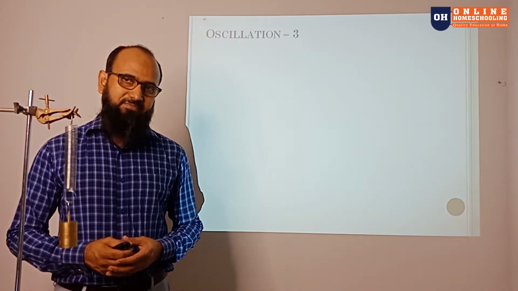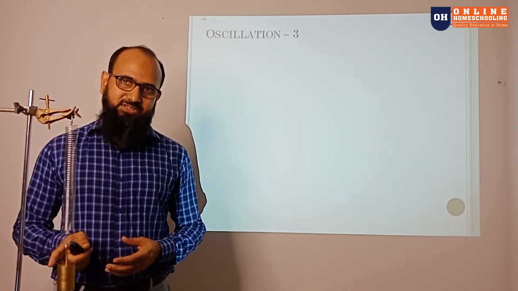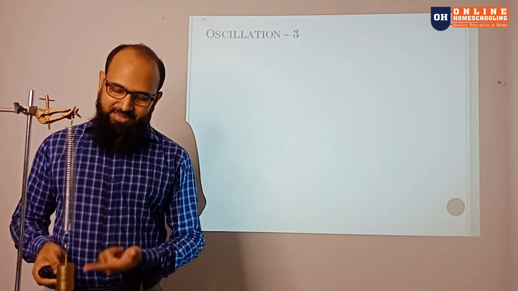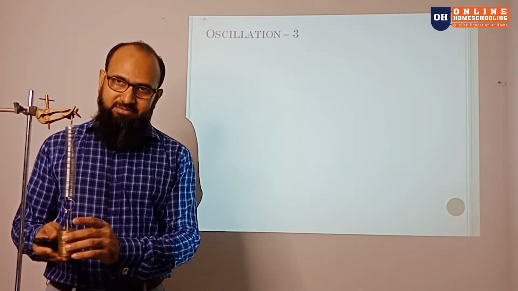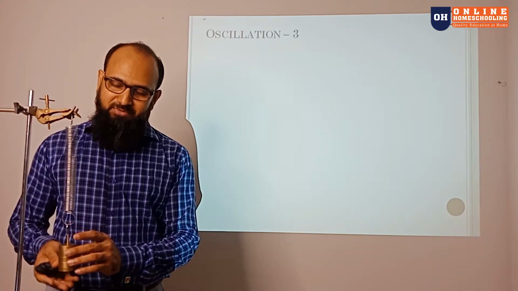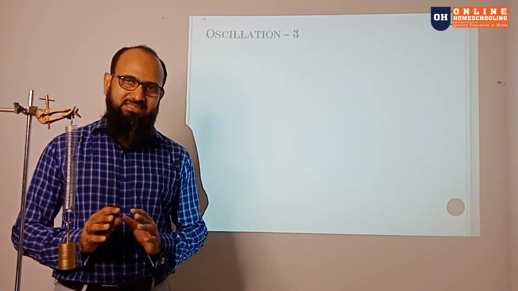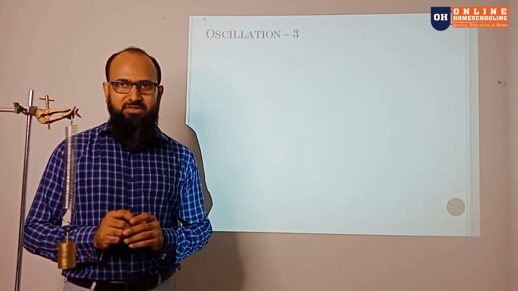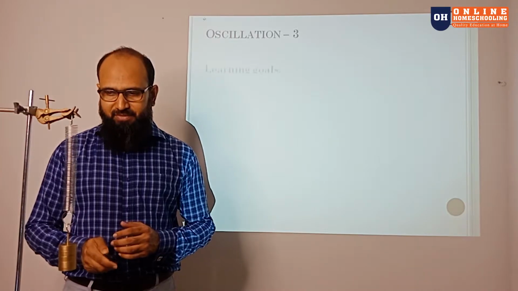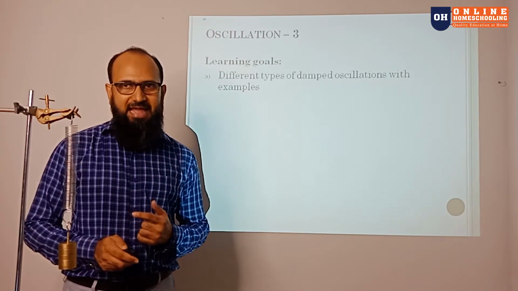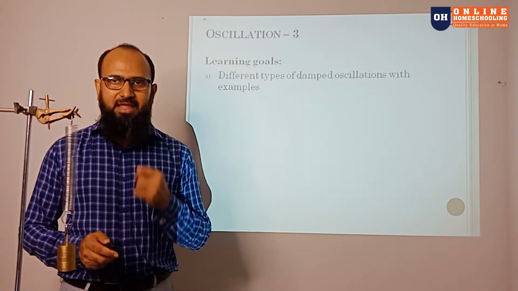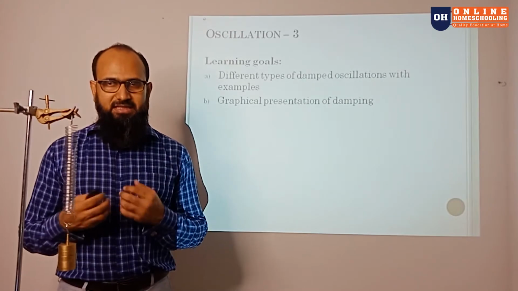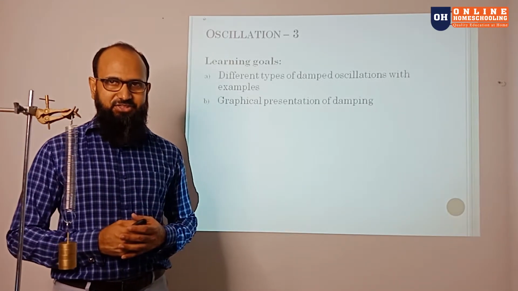What makes this thing stop? Because some of the energy is lost. Air resistance around this system, the spring and the mass, makes the spring eventually stop. So the oscillation is going to decay, and today's topic is about learning decays. We are going to learn different types of damped oscillation, like how and why this damping happens, with examples and graphical presentation.